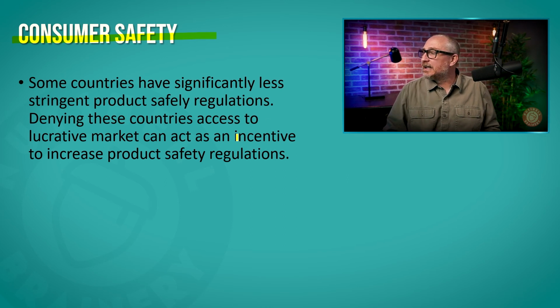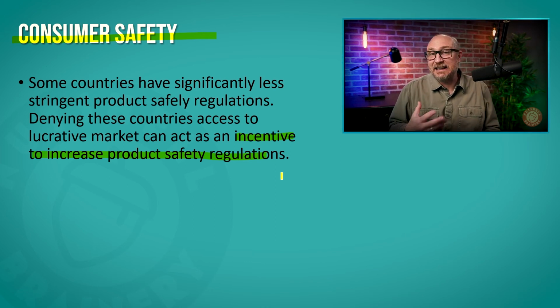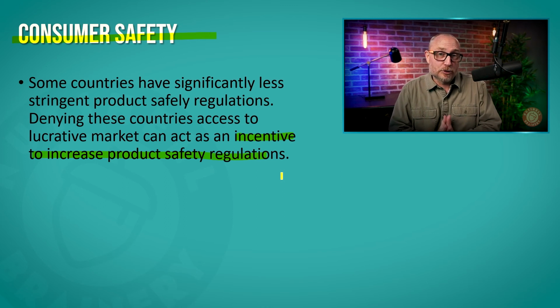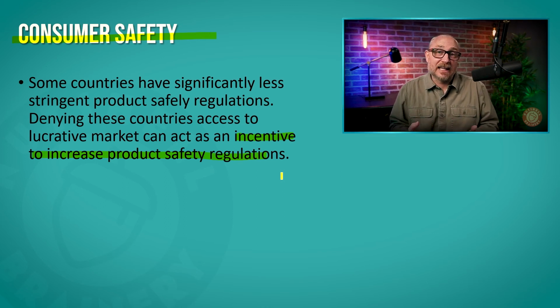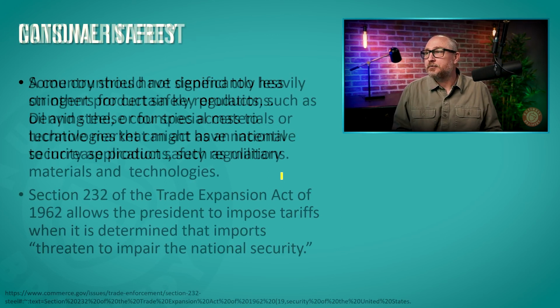So once again, it's set up as an incentive for countries to increase safety regulations. Same thing goes with human rights abuses. Maybe a country will set up barriers against another country to encourage that country to put in place stronger human rights regulations and to enforce them.